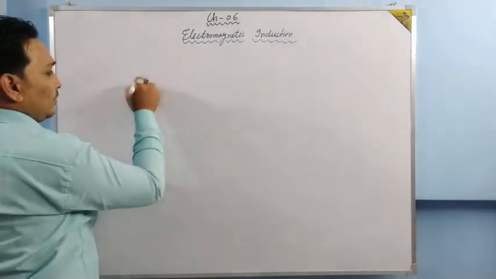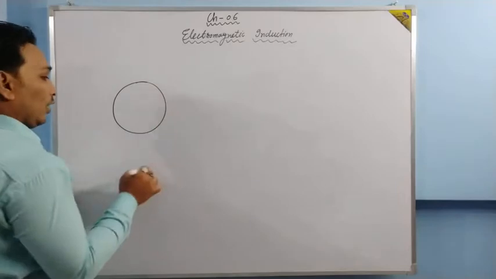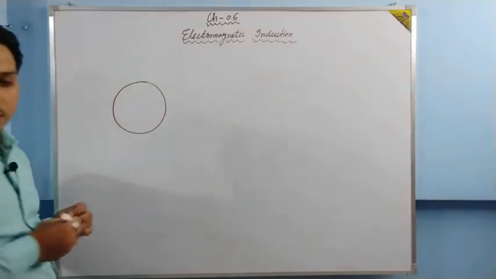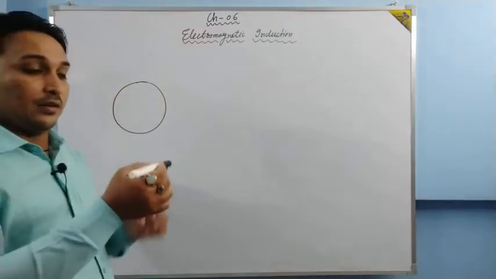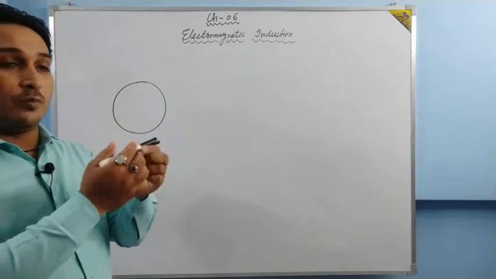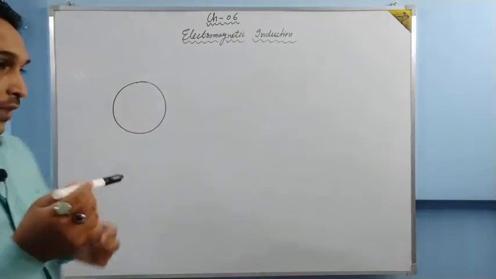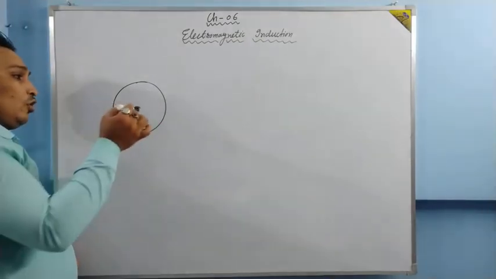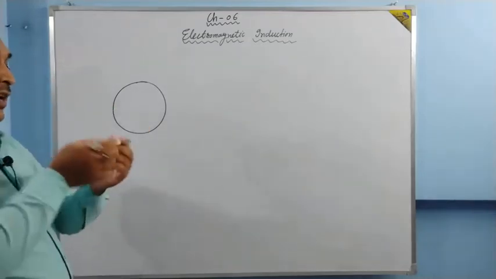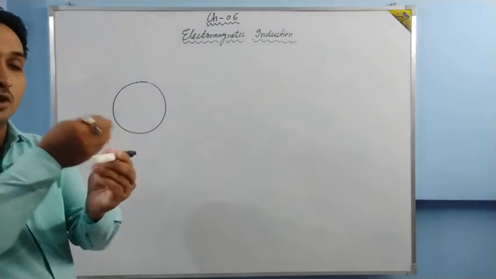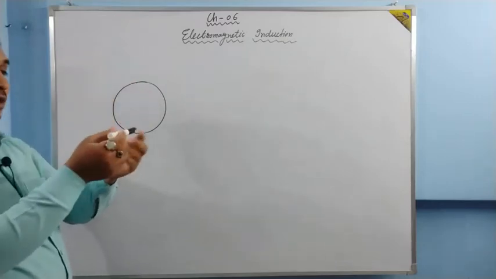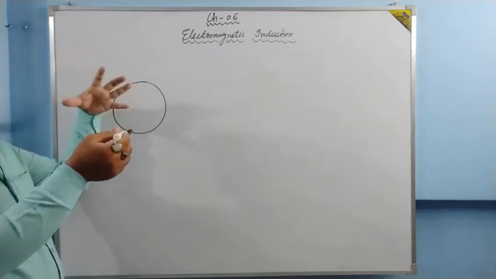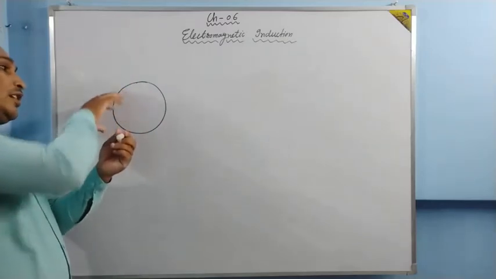Now suppose this is a closed loop, and this is the magnet. The cap end is the north pole and this is the south pole. When I am bringing the north pole near the loop, the magnetic field lines come out from the north pole and pass through the loop.